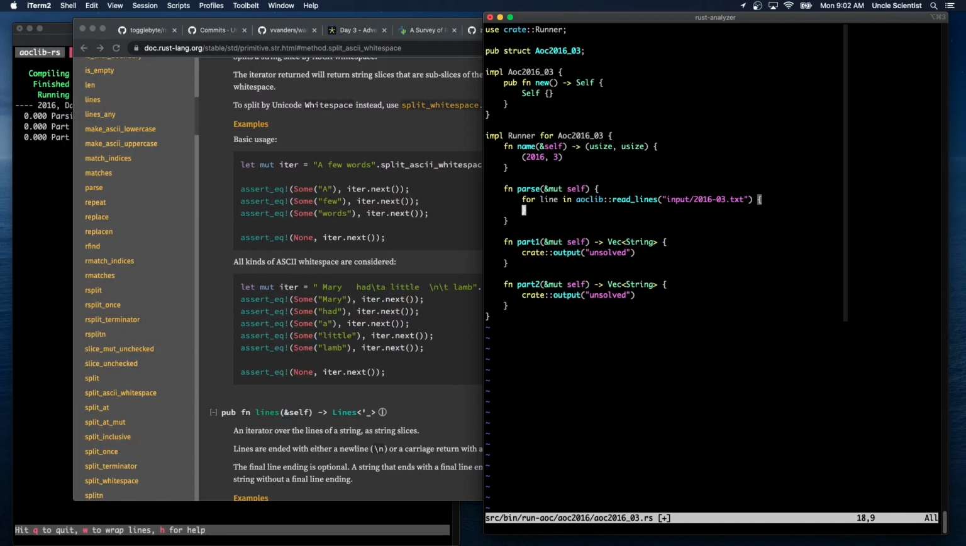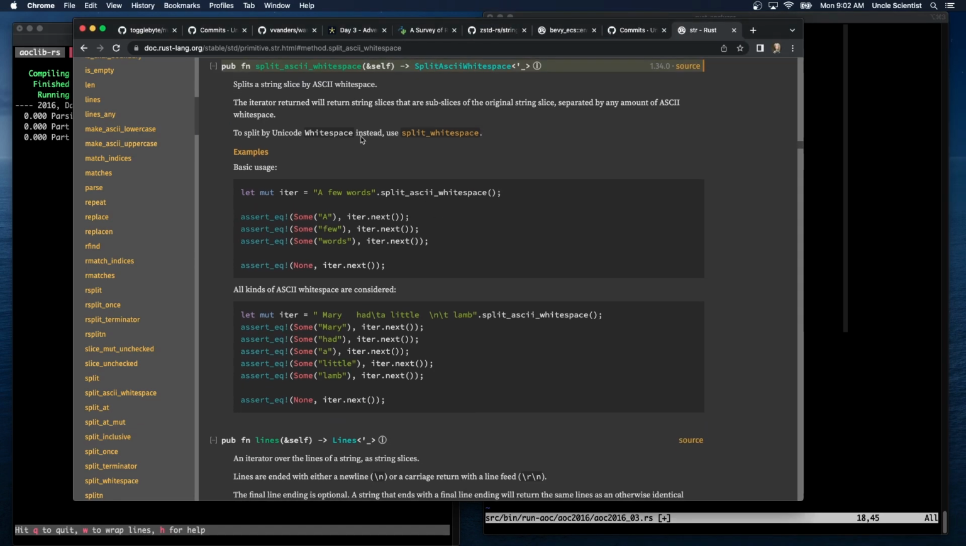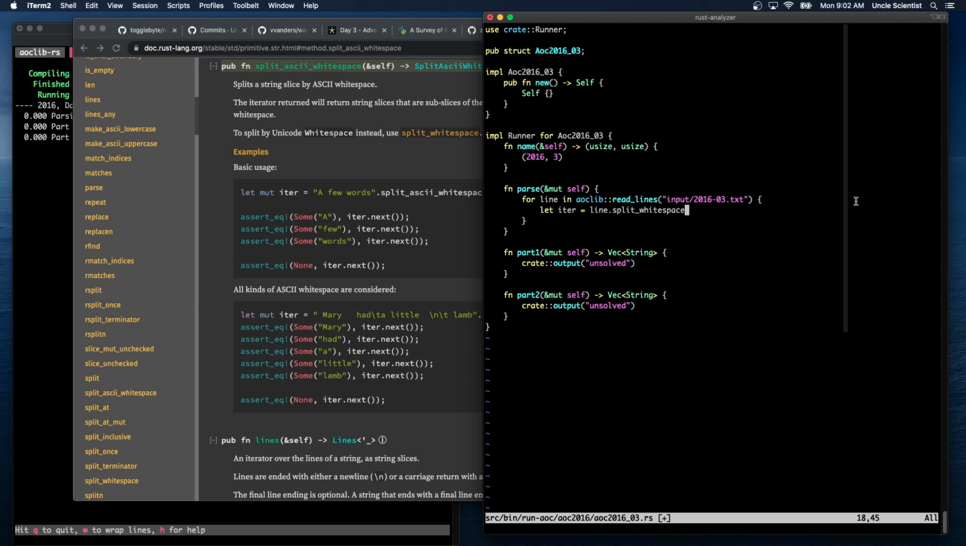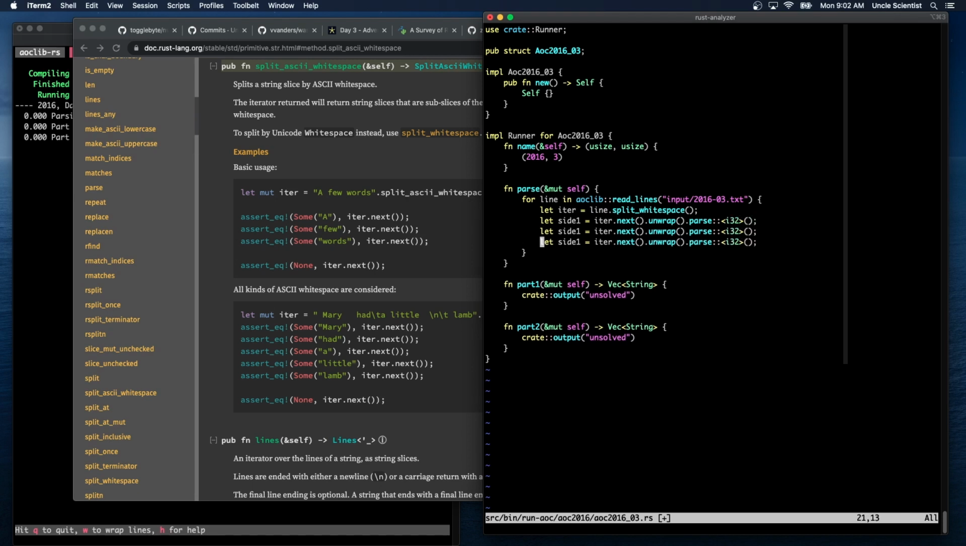Okay. So we can just say let iter is equal to line.split_whitespace. Oh, just split by Unicode whitespace, use split_whitespace. Yeah, we can just say split_whitespace, right? And this is an iterator, a SplitWhitespace iterator. So let's say side1, iter.next, unwrap, parse, i32, and we have side2 and side3.